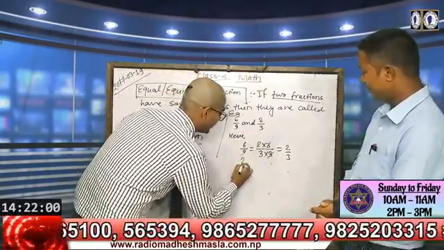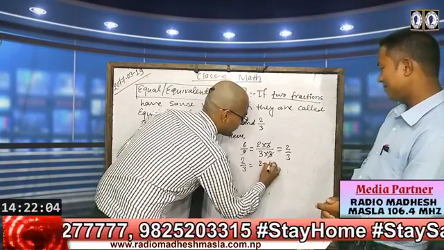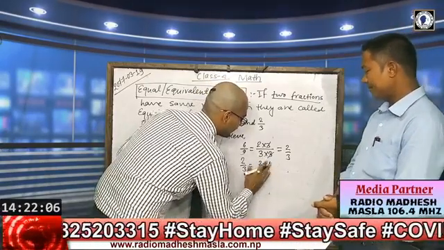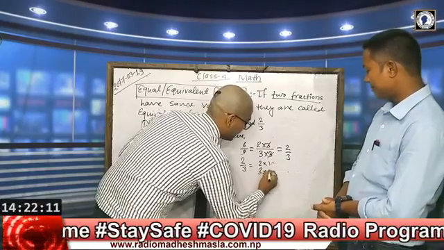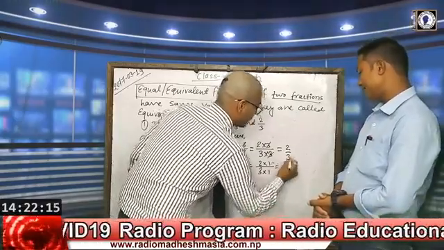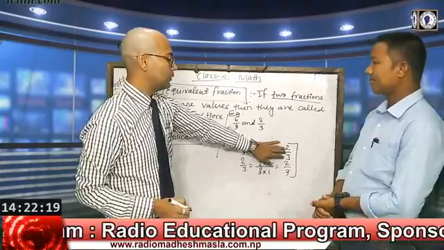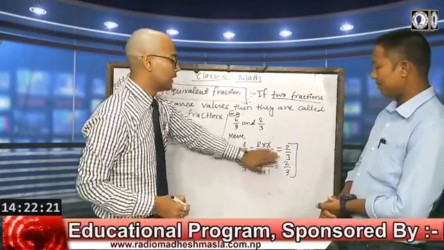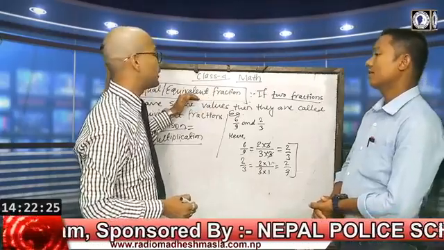The other fraction is 2 by 3, which is divided by 1, or sorry, multiplied by 1. Then we will get 2 by 3. So both fractions have the same value, 2 by 3 and 2 by 3. Then after it they become equivalent fractions.